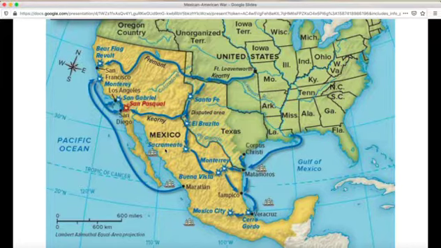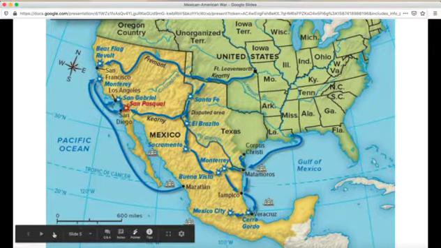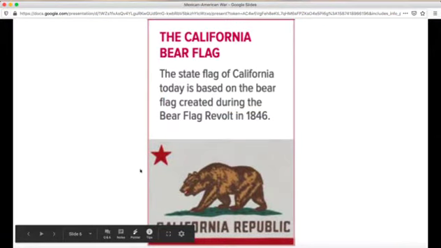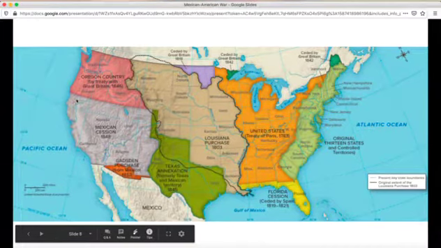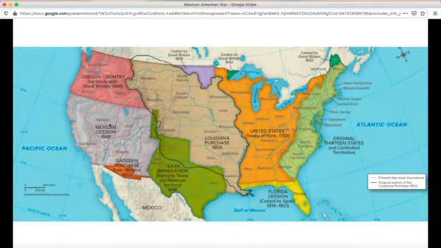By early 1848, the United States had won the war and gained control of half of Mexico's lands. Many Americans cheered and celebrated. So again, when they captured California, let's go back to this. Here's all the land that the United States got at the end of the Mexican-American War.